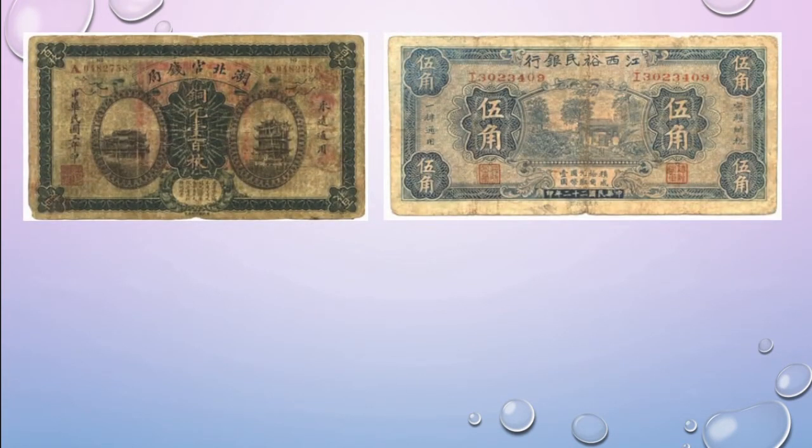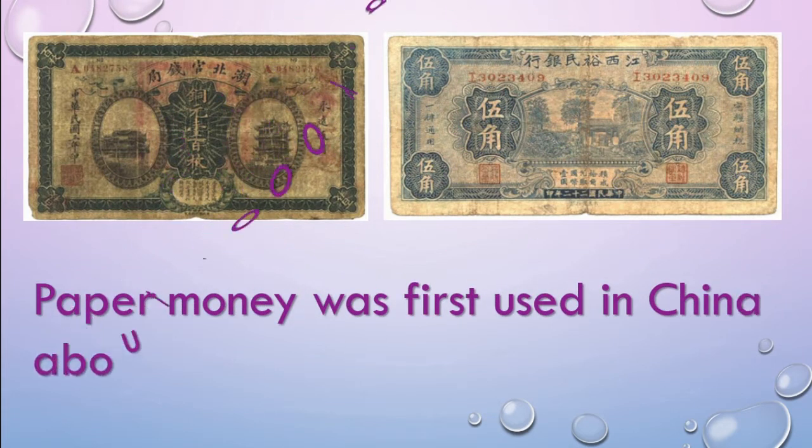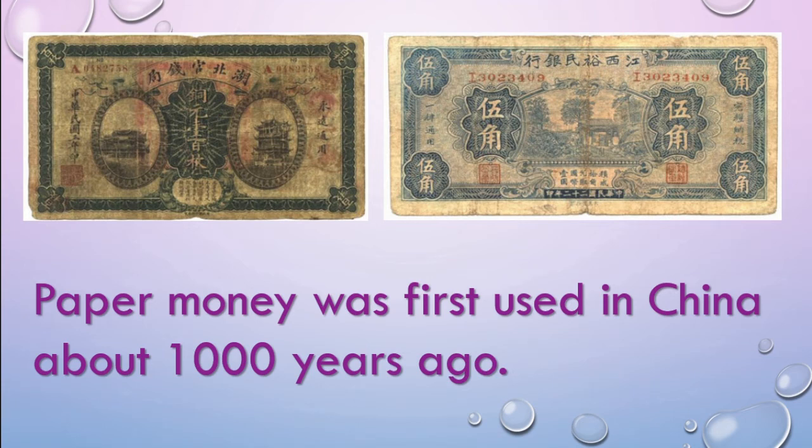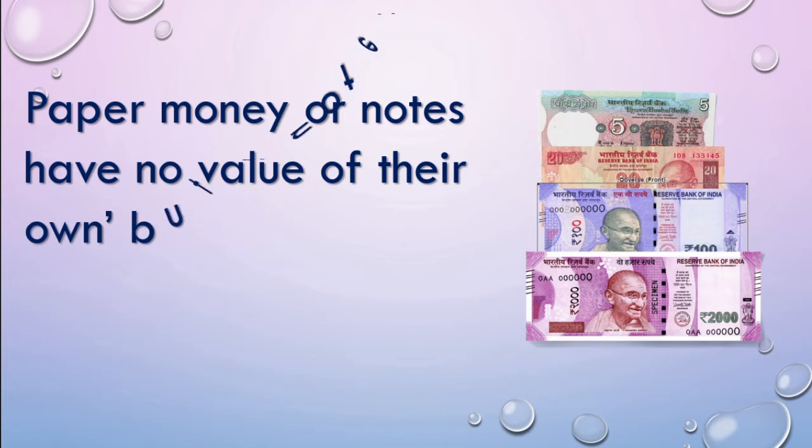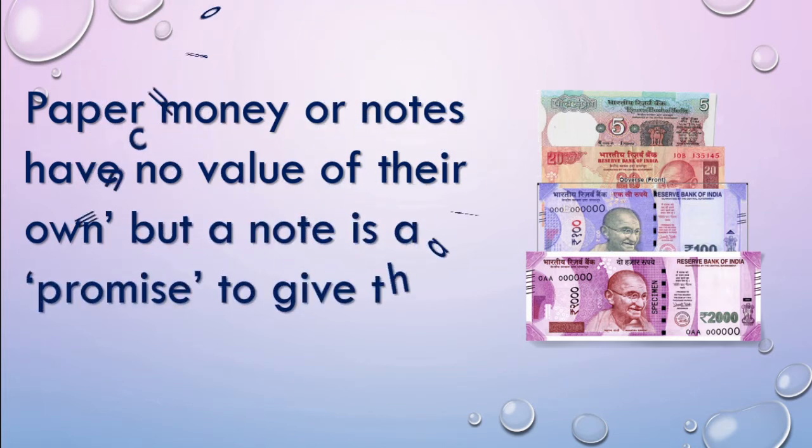Paper money. Yes, here we can see the paper money. The first paper money was used in China about 1000 years ago. Got this? Paper money or notes have no value of their own, correct? But a note is a promise to give that much money.